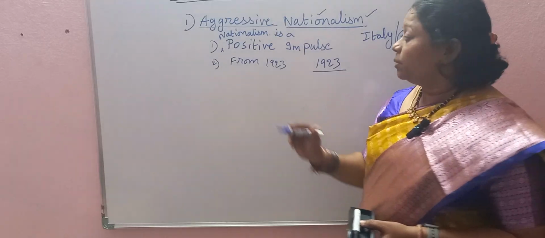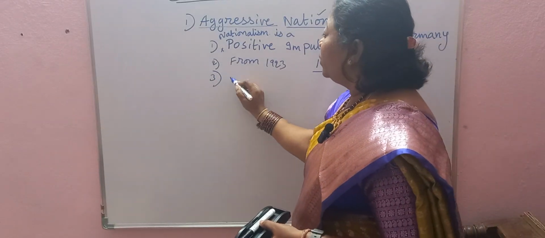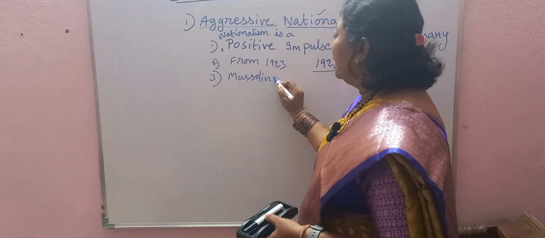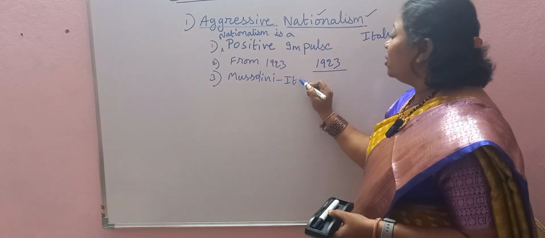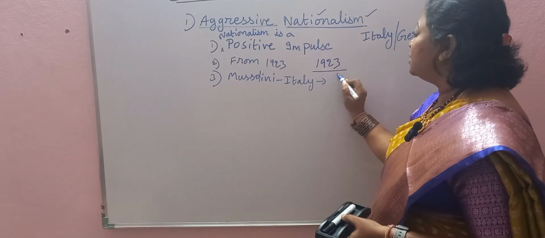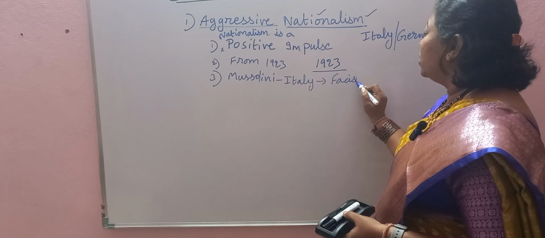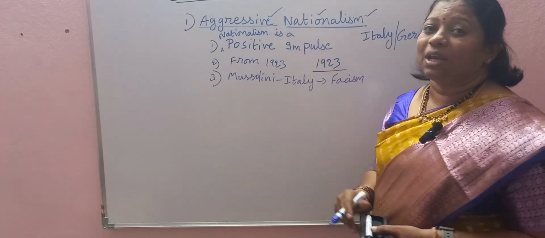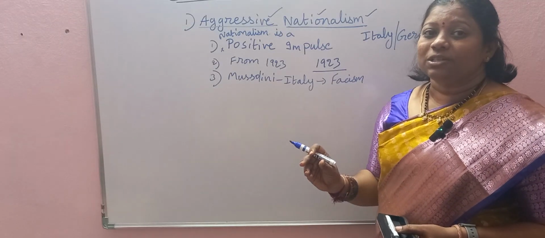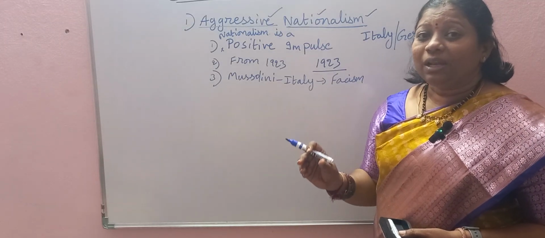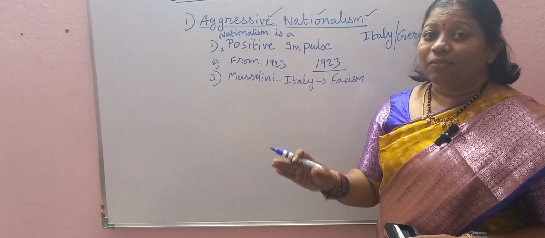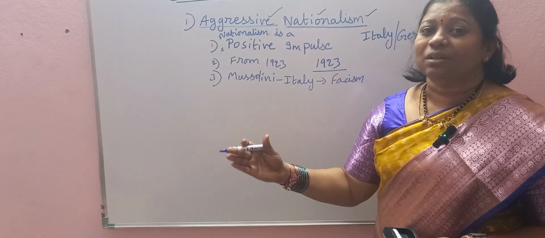How? Because in 1923 Mussolini has taken rise in Italy, and his ideology is called fascism. So his ideology is known as fascism, because of which aggressive nationalism has taken birth. Aggressive nationalism means the feeling that their country is the superior country and they have all the powers to rule the other countries.